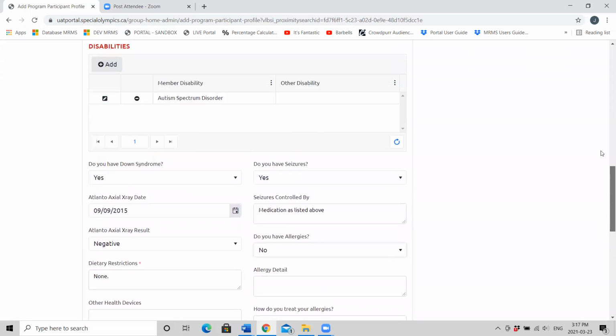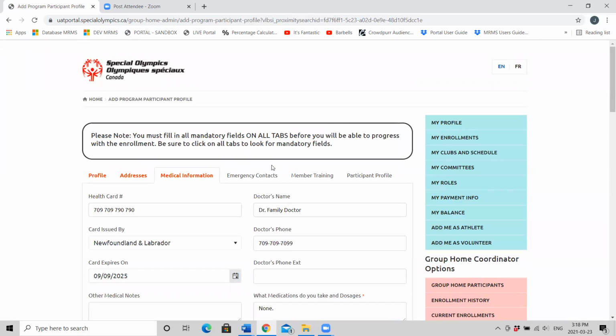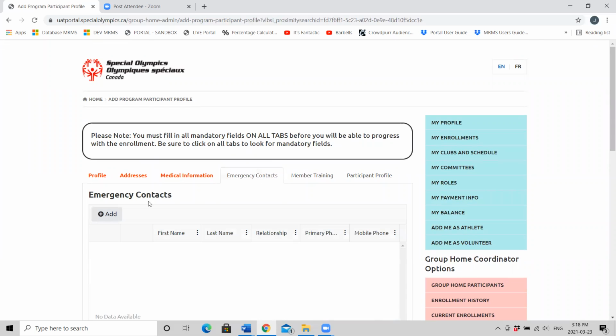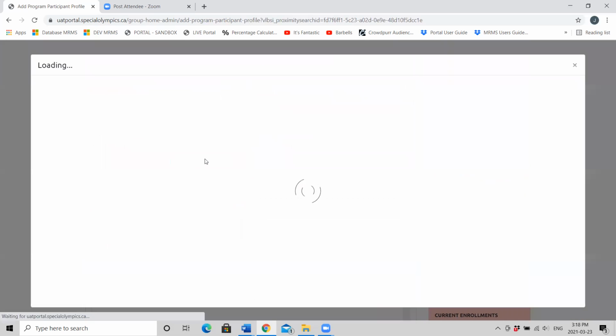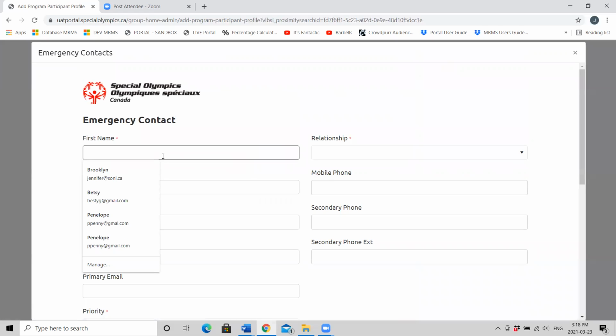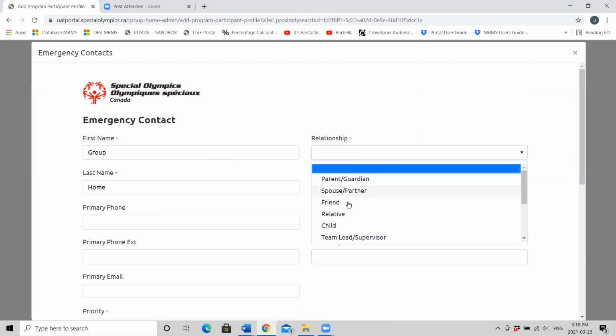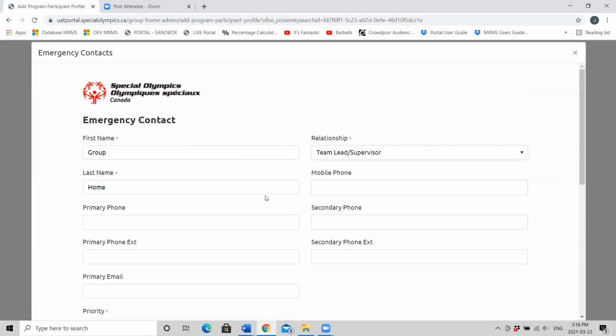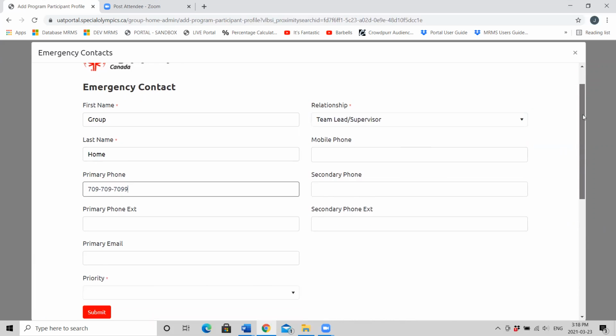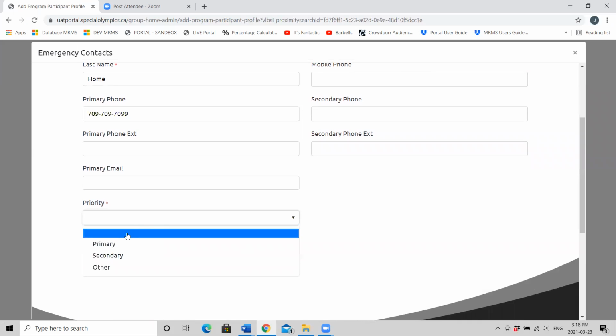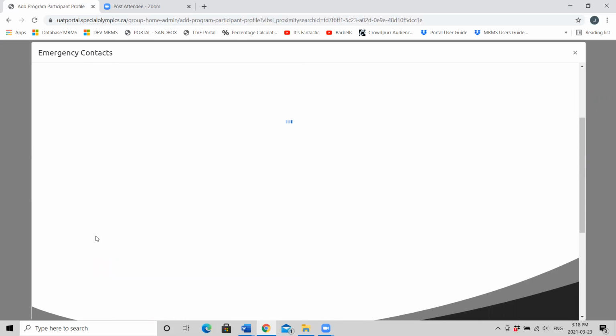Now remember, we have to scroll up to the top again because we're looking for emergency contacts now. Press the Add button. Write the first name and the last name, as well as the relationship of the individual that we'll be contacting. You'll want to use primary phone number because that's the phone number that will show up on most of our reports. Priority, who would you like for us to call first?